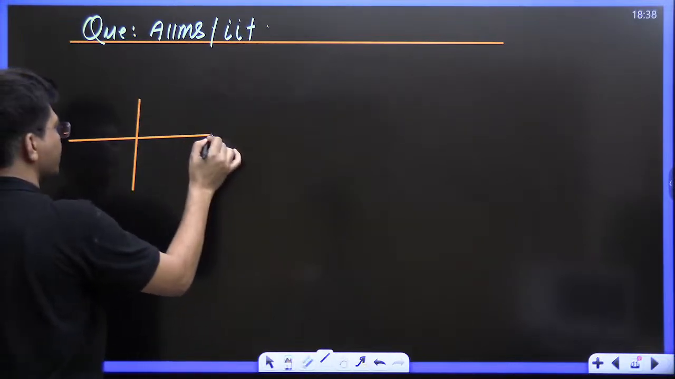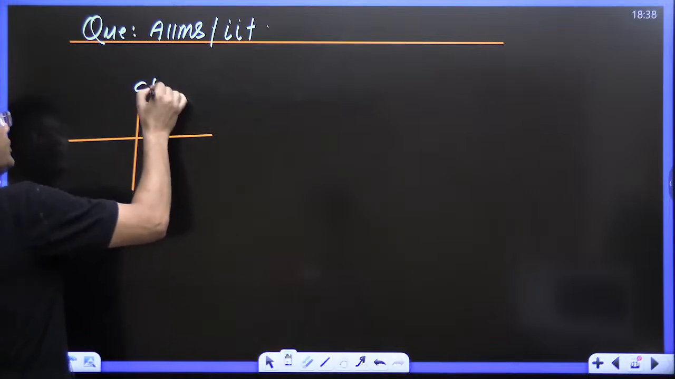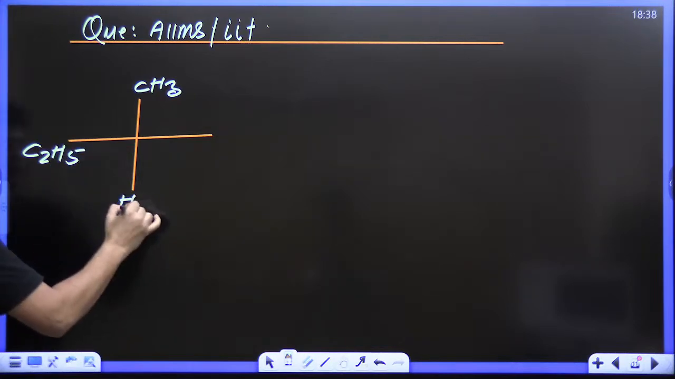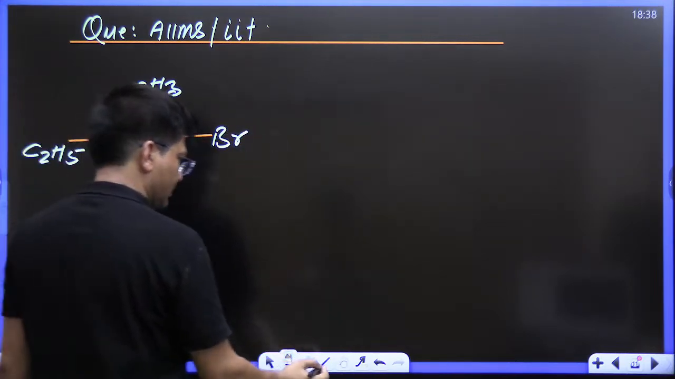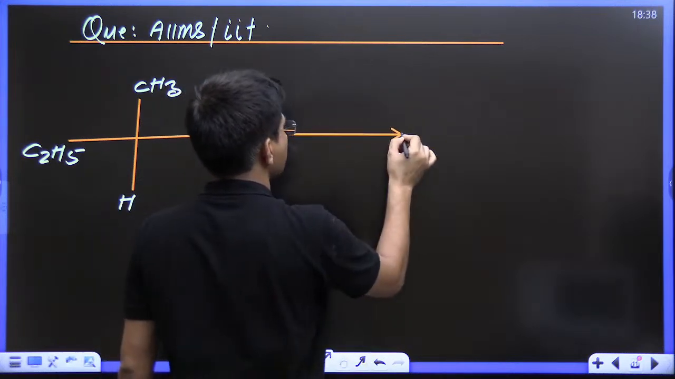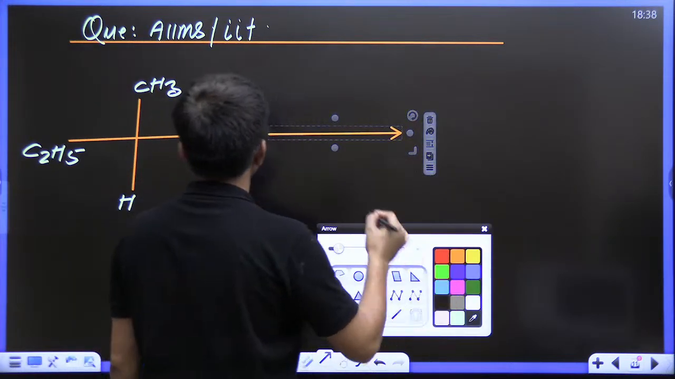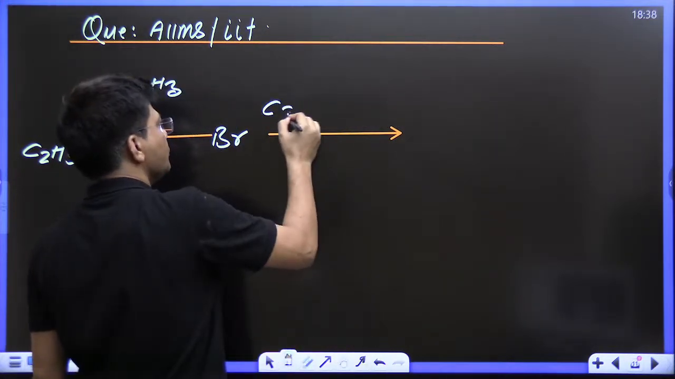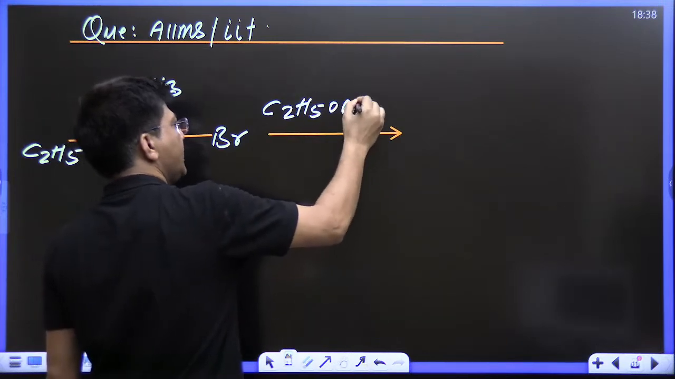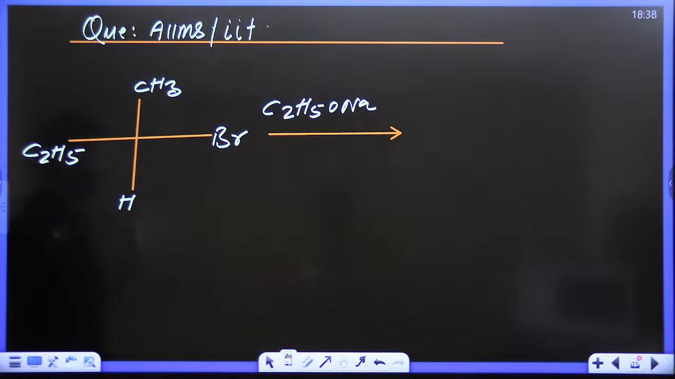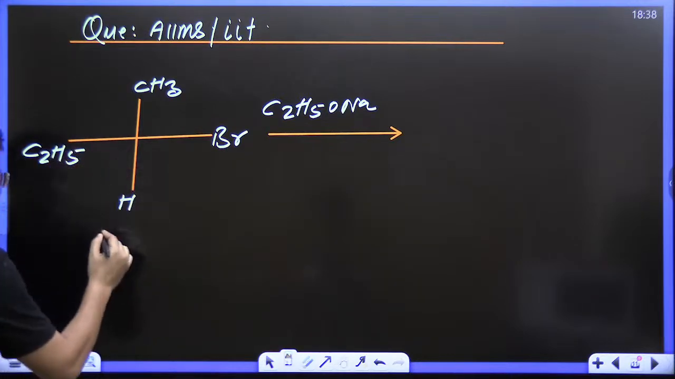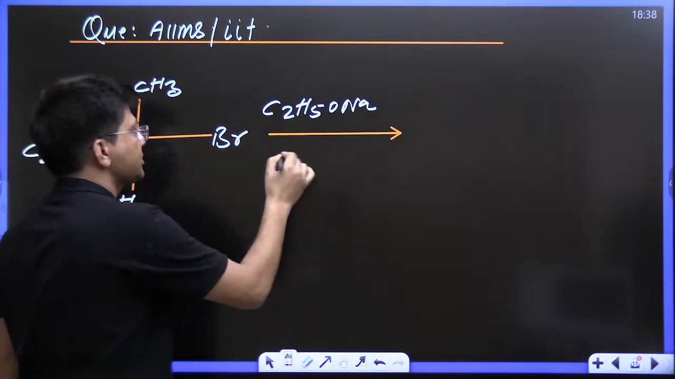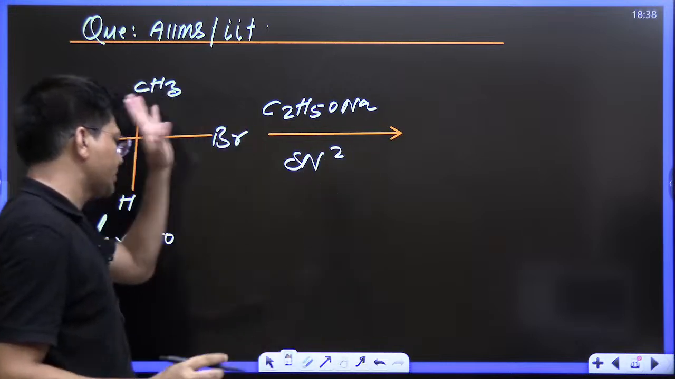This is your reactant: CH3, C2H5, H, Br, and it was allowed to react with C2H5ONa. This was the reaction given. Now they have given that this is dextrorotatory. The SN2 reaction is going to take place and the product will be formed.